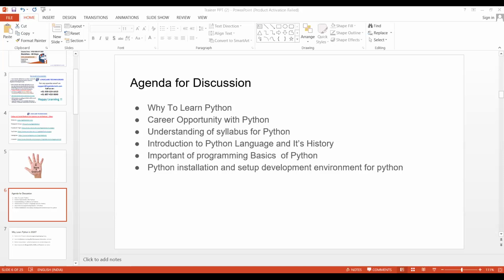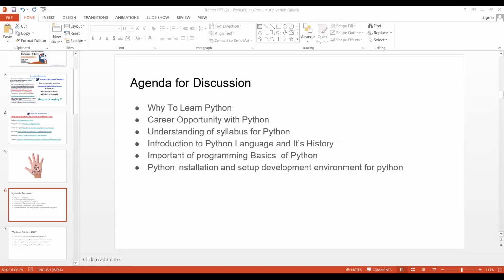Okay, perfect. So here guys, I will be walking you through the syllabus. What are the topics we are going to cover? In the first 2 or 3 sessions, we are going to understand what is Python, what is the history of Python, what are the key features, what are the advantages of Python, and the real world applications where we can utilize Python.